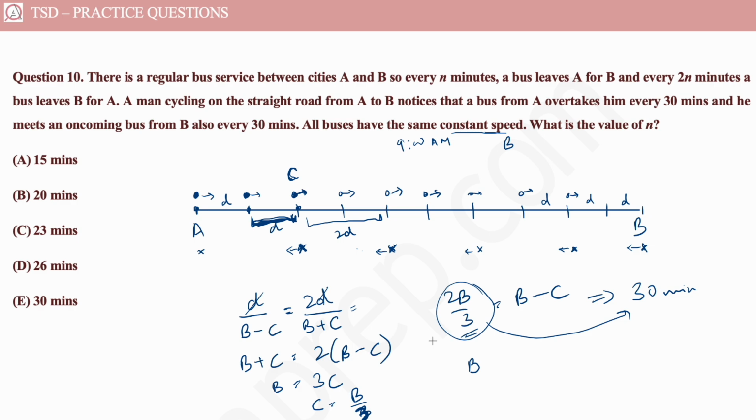The ratio of the speeds over here is 2 is to 3. Then the ratio of the time taken will be the inverse, 3 is to 2. Since this time is 30 minutes, this time is going to be 20 minutes. So in case the bus travels with its regular speed of B, it will take 20 minutes to cover this distance D, which means that when this bus covers D distance in 20 minutes, a new bus starts from here, which means that n is equal to 20 in that case. So answer is B.